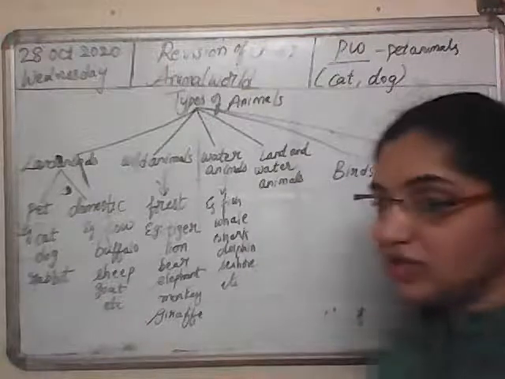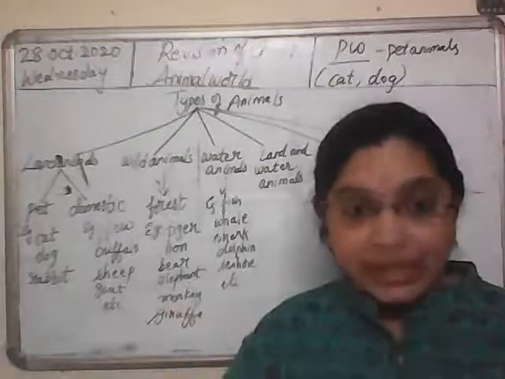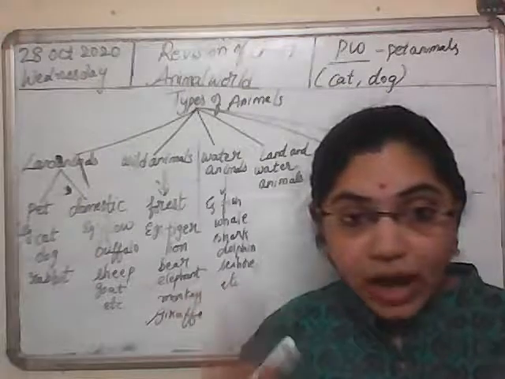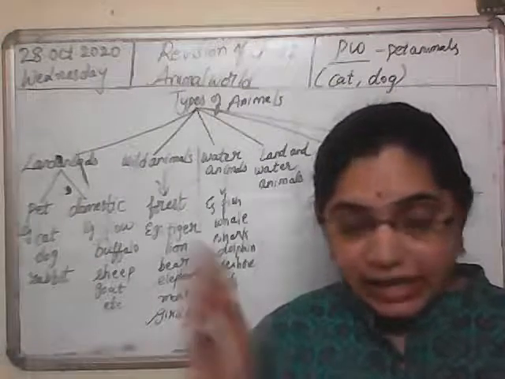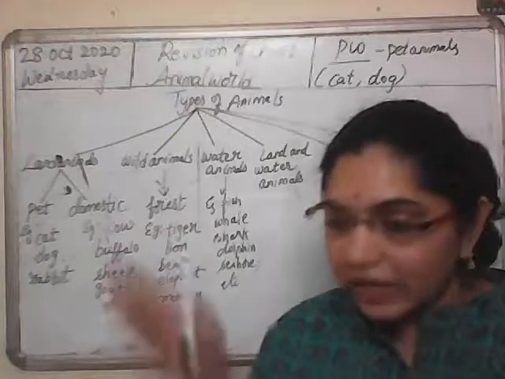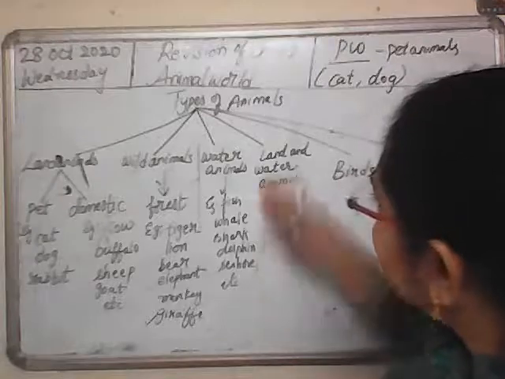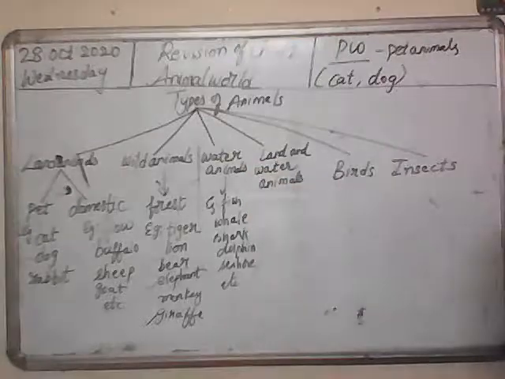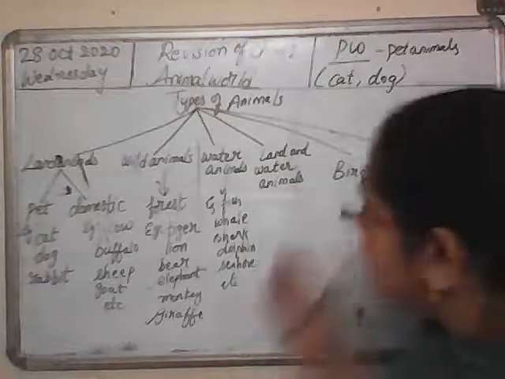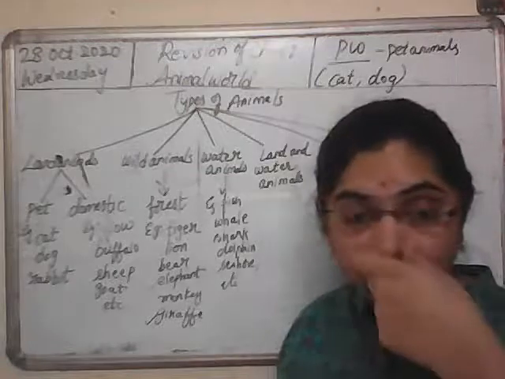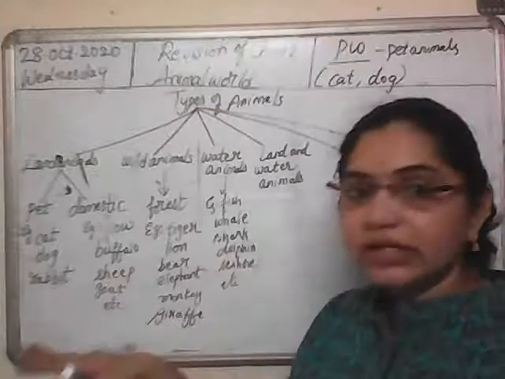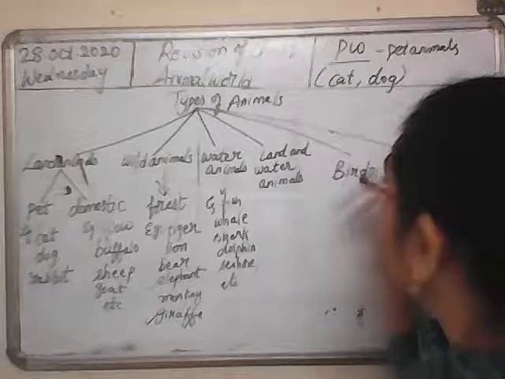All these animals live in water. They cannot survive on land. They can only survive in water. So that is why these animals are called as water animals. And these animals, they take the oxygen that is present in the water.